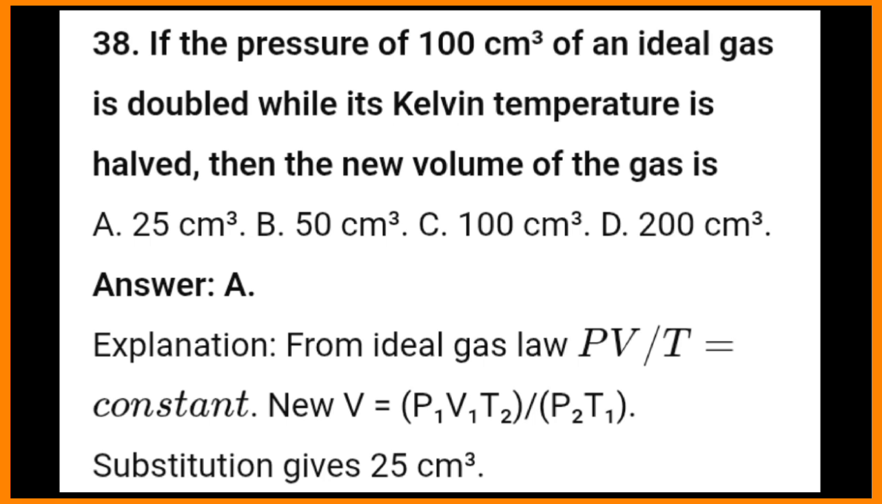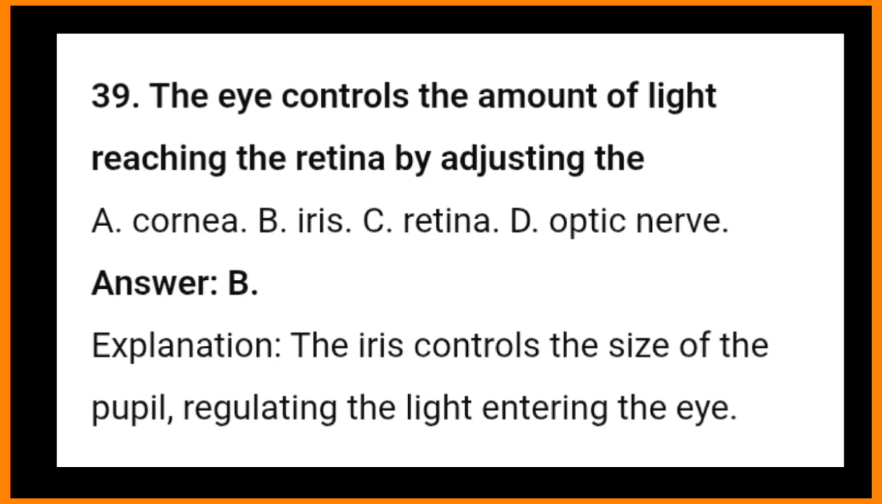39. The eye controls the amount of light reaching the retina by adjusting the A. cornea, B. iris, C. retina, D. optic nerve. Answer: B. Explanation: the iris controls the size of the pupil, regulating the light entering the eye.